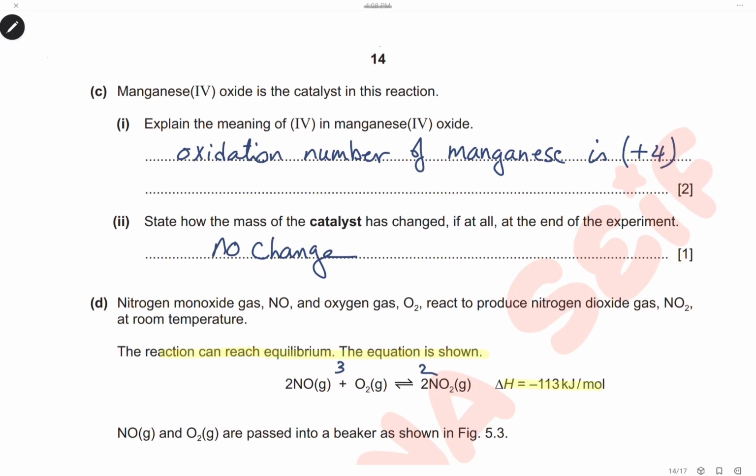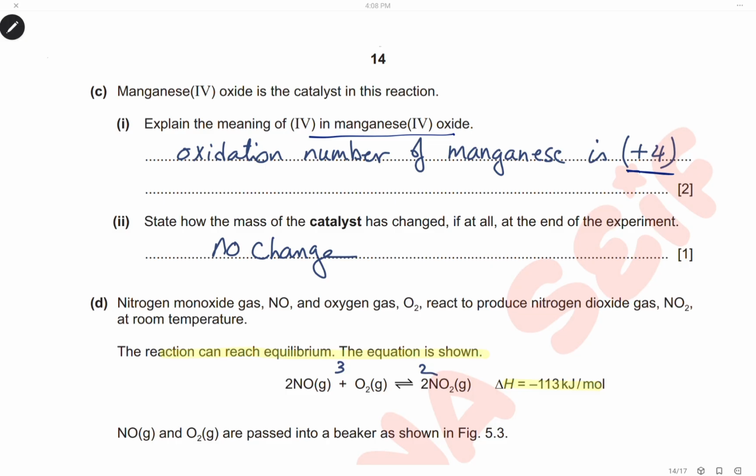Manganese(IV) oxide is a catalyst for this reaction. Explain the meaning of the 4 in manganese(IV) oxide. The 4 is the oxidation number of manganese, which is +4. State how the mass of the catalyst has changed, if at all, at the end of the experiment.